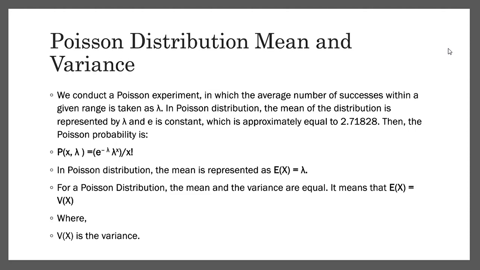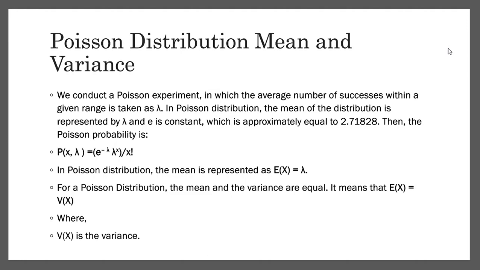Coming from the binomial distribution, we know that the mean is equal to np and the variance is equal to npq. In the Poisson case, q is equal to 1, so the failure probability is equal to 1, and the probability of success is 0.